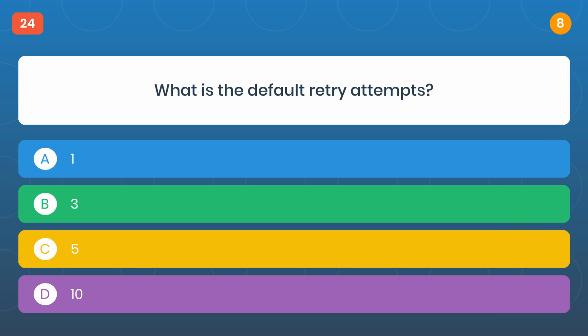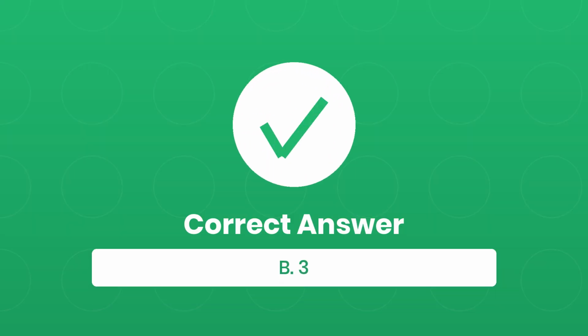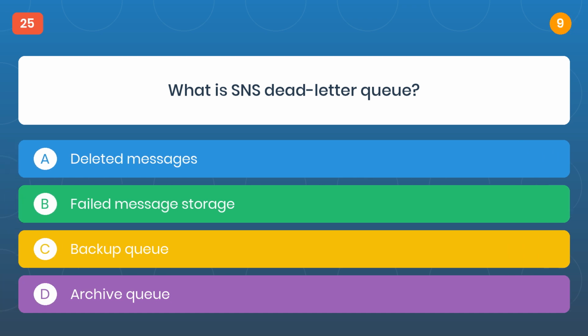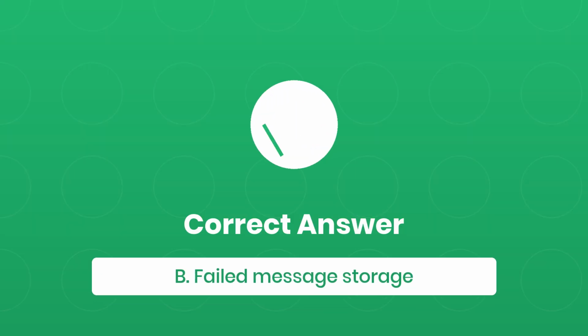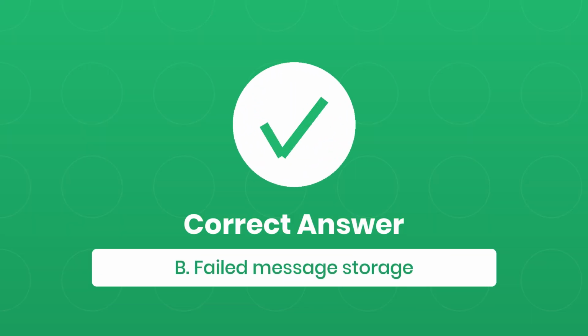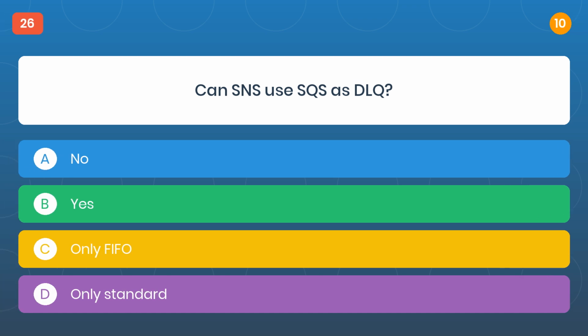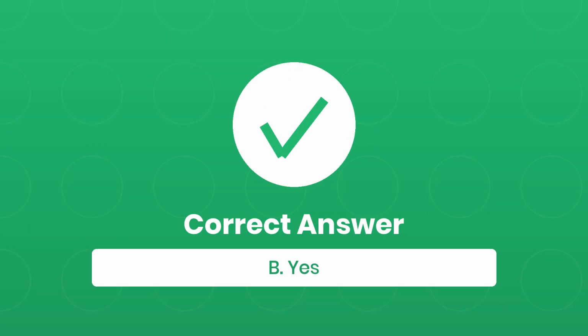Question 24. What is the default retry attempts? The correct answer is B, 3. Question 25. What is SNS dead letter queue? The correct answer is B, failed message storage. Question 26. Can SNS use SQS as DLQ? The correct answer is B, yes.